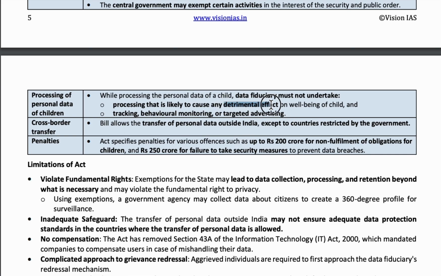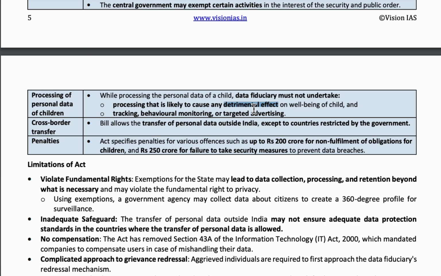Here they did not explain the term detrimental effect. And if they leak the data wantedly or unwantedly, a penalty of up to 250 crores is levied.